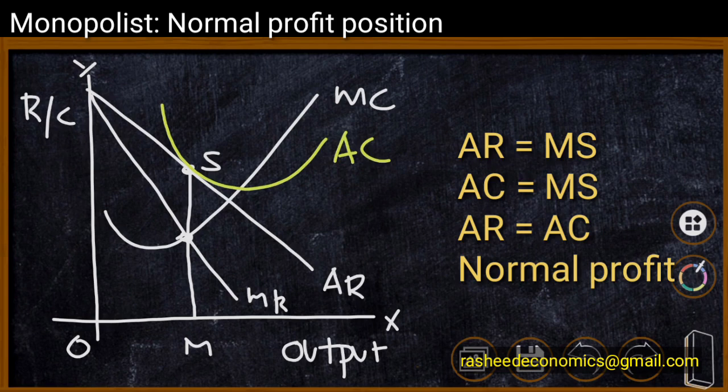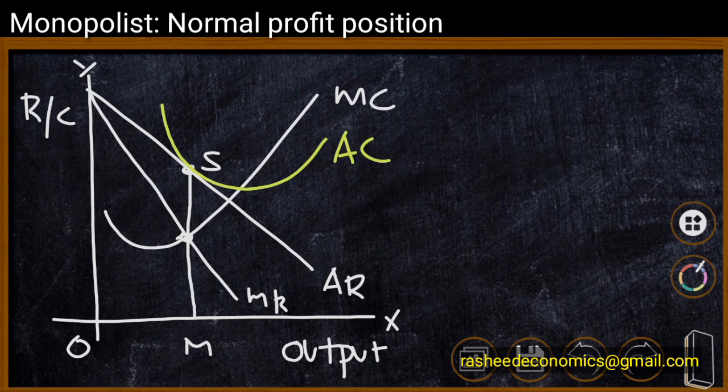Here we have drawn an average cost curve. This is tangent to the average revenue curve at point S. Therefore, at equilibrium, average revenue is MS and average cost is also MS, and therefore the firm is earning only normal profit.